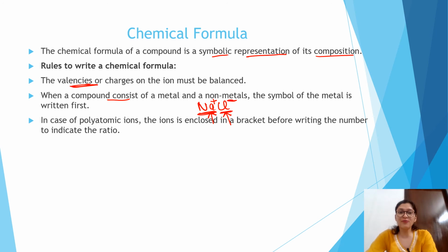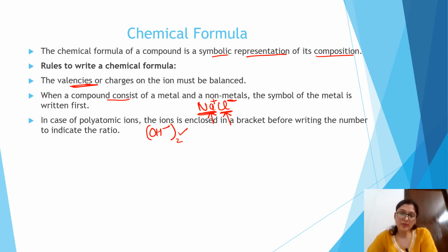But in the case of polyatomic ions, the ion has to be enclosed in a bracket before writing the number to indicate the ratio. If you are writing OH negative, then whenever you write the chemical formula with a polyatomic ion, you will enclose it in a bracket, write the number to indicate its ratio, and write the valency as a subscript at the base. In this way you will write the chemical formula.